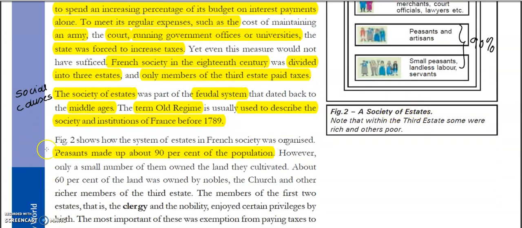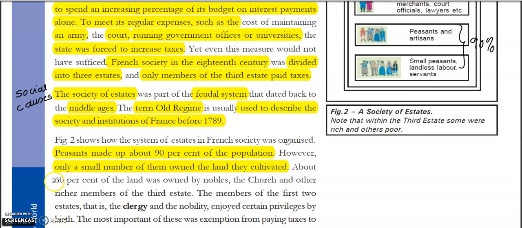However, only a small number of them owned the land they cultivated. Means from this only we understand how strange it is. But still, the land was not owned by these people, right?